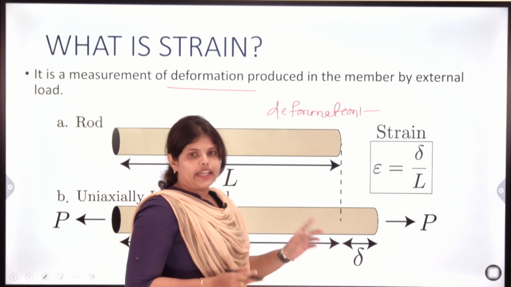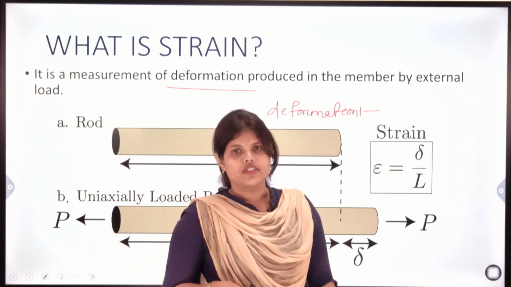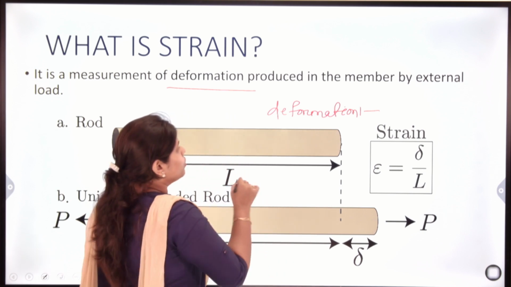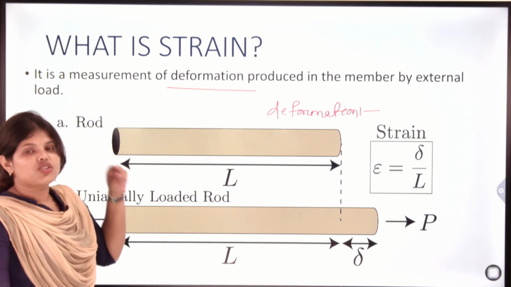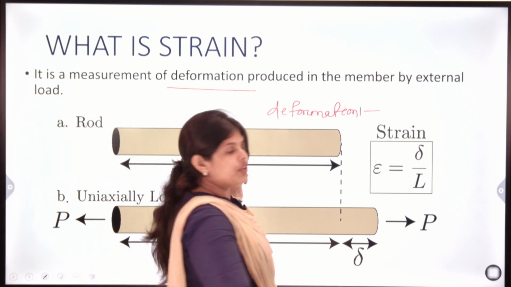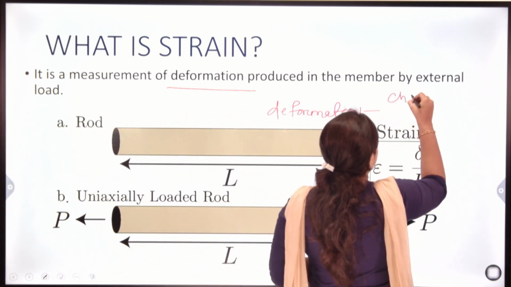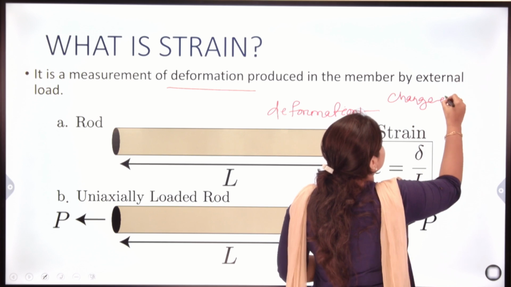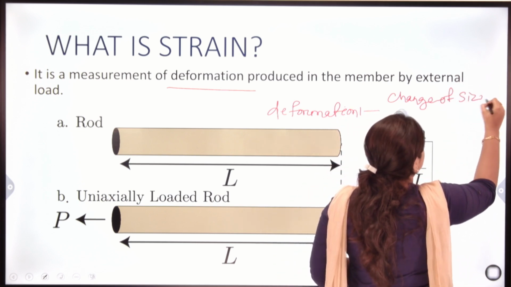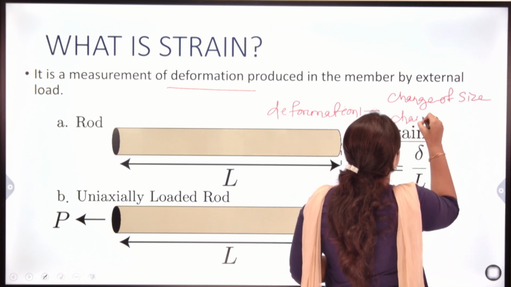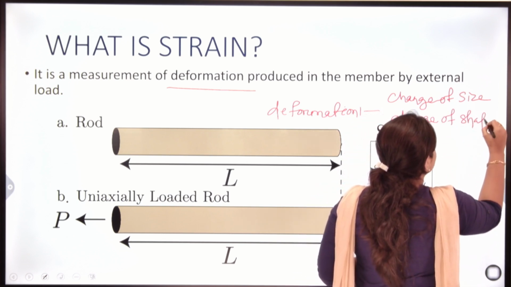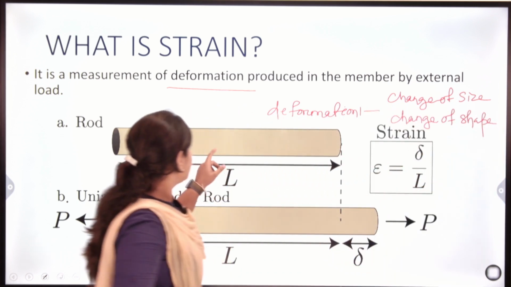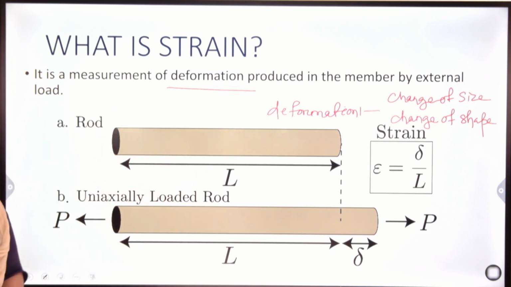While a load is applied on this body, it will deform, with a change of size or change of shape.